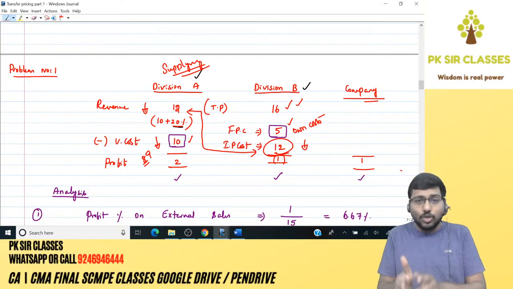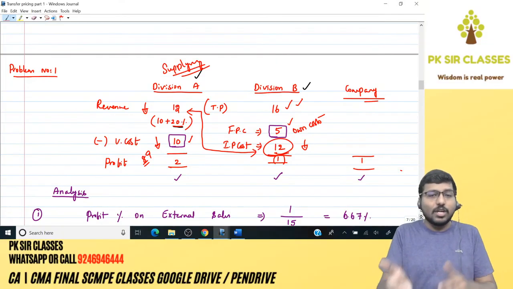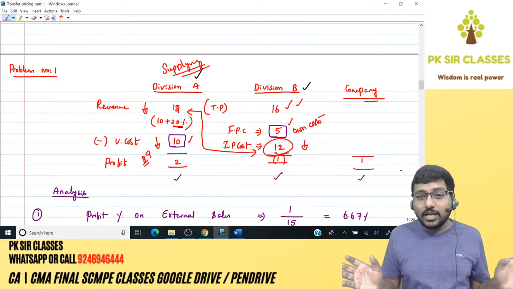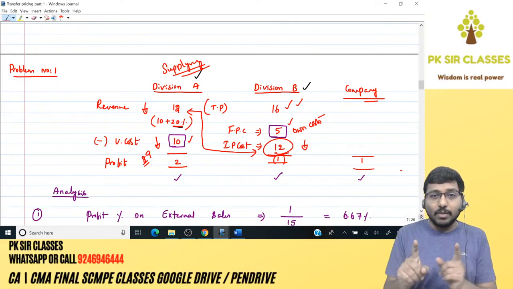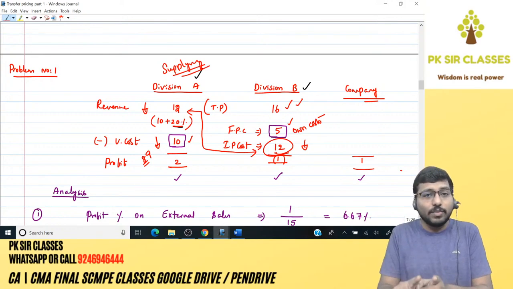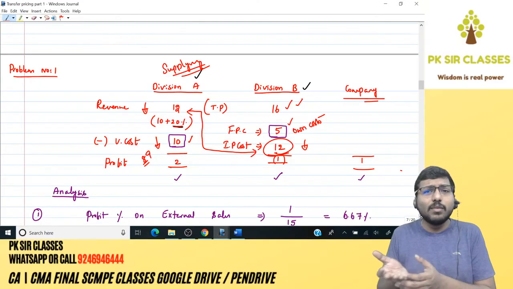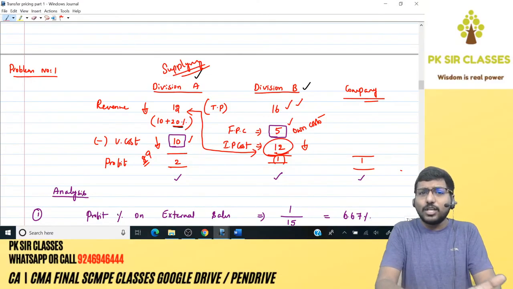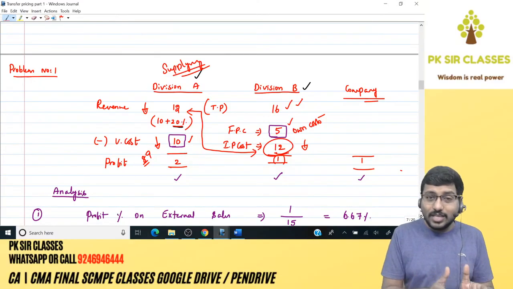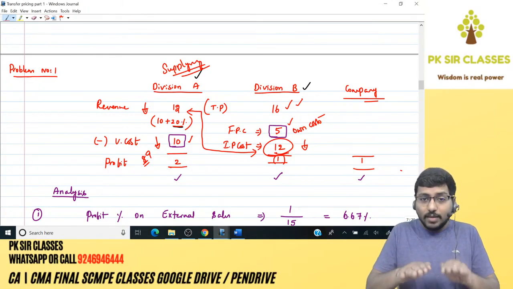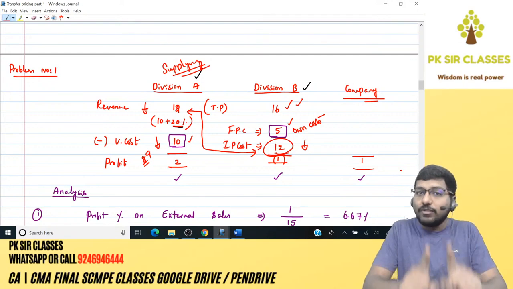Therefore, Division B will stop buying from Division A and start buying from outside. And what will be the situation of Division A in that case? It cannot transfer to Division B, because Division B is buying from outside at 11 rupees, and Division A cannot sell to outside either, because it is already available in the market at 11. Where is the question of you selling at 12? So you are doomed. Division A has no other choice but to increase its efficiency, thereby reduce its cost, which is good for the company again.